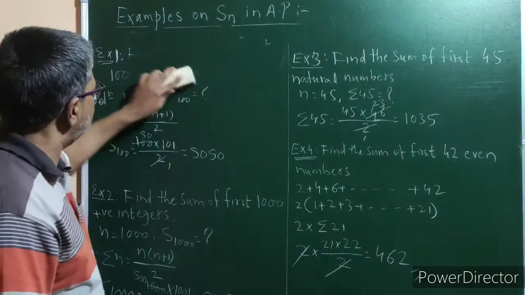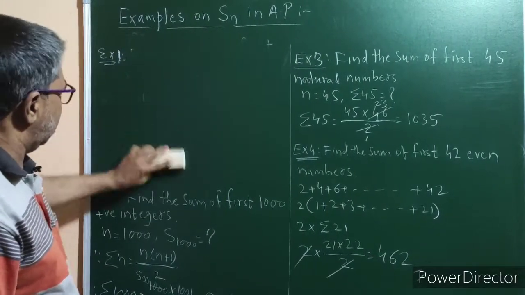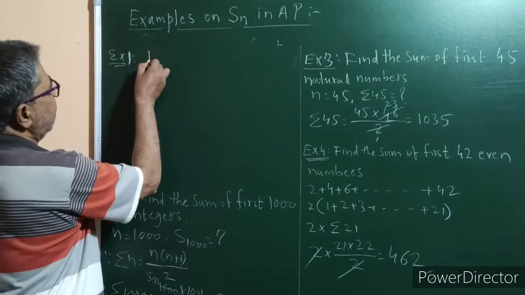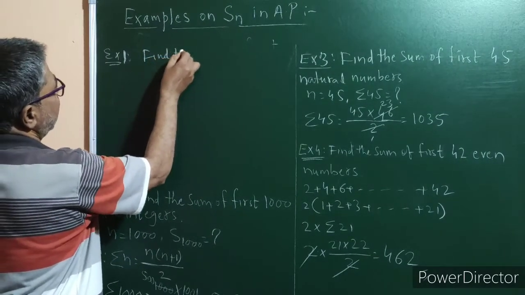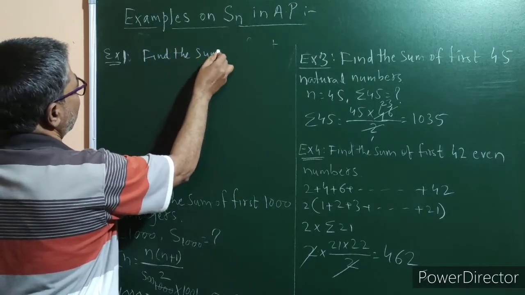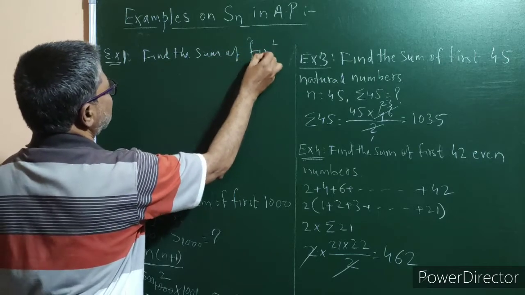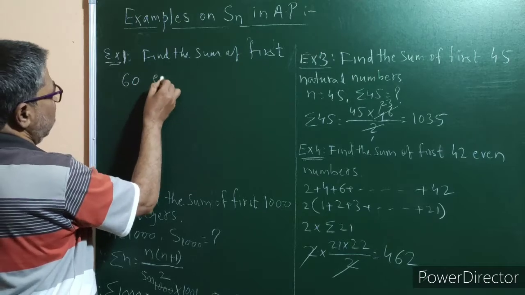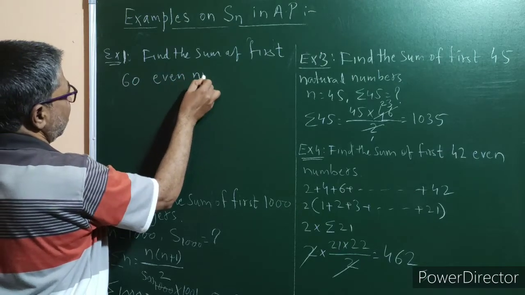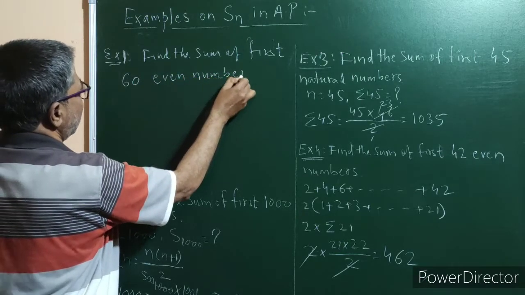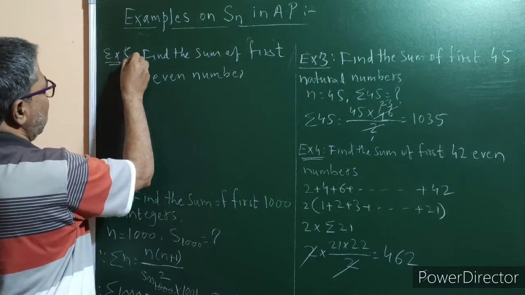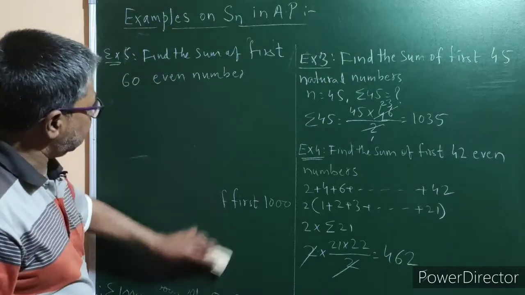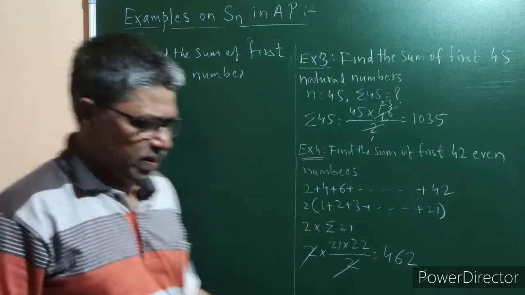I will write that example here. Let us say, find the sum of first 60 even numbers. Example number 5. First 60 even numbers.